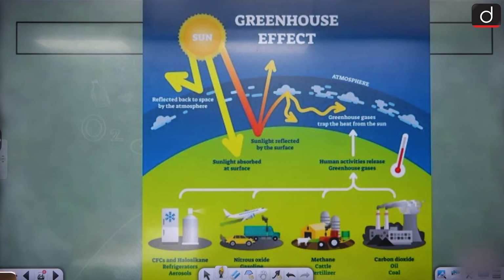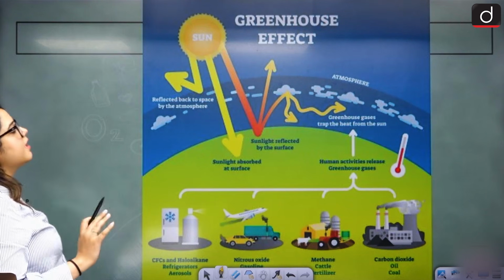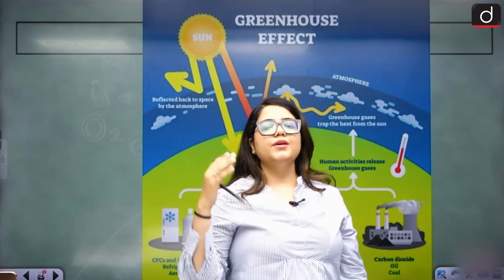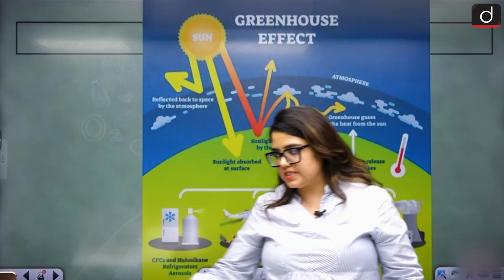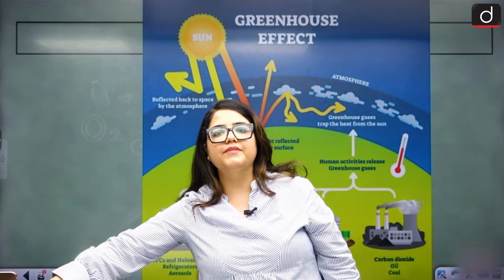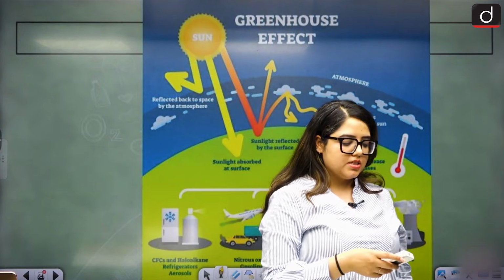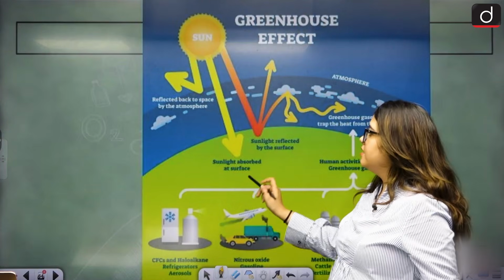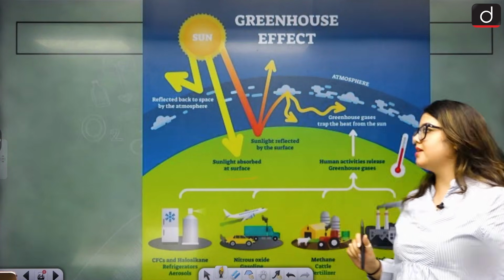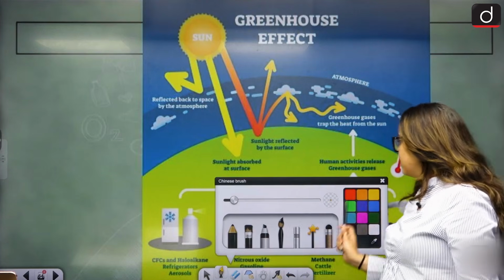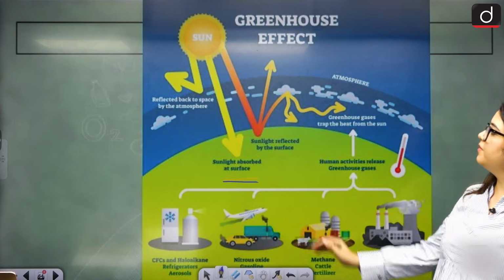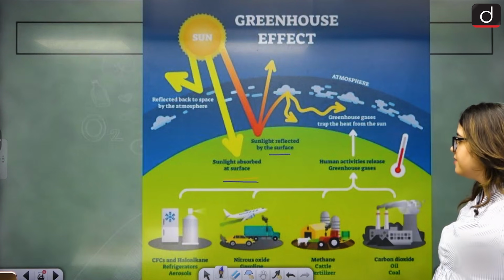Okay, yeah. Let's understand what the greenhouse effect is through this image. We have the sun. The sun is giving us heat. What is the sun giving us? The sun is giving us heat. Now, while that heat reaches Earth, some of the sunlight is absorbed at the surface. Some of the sunlight is reflected by the surface.